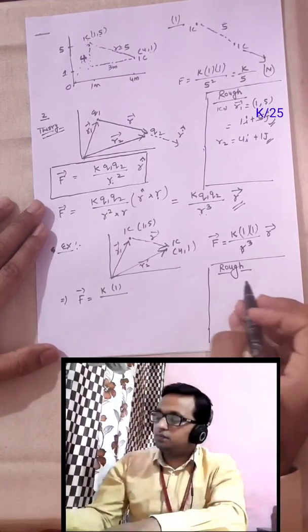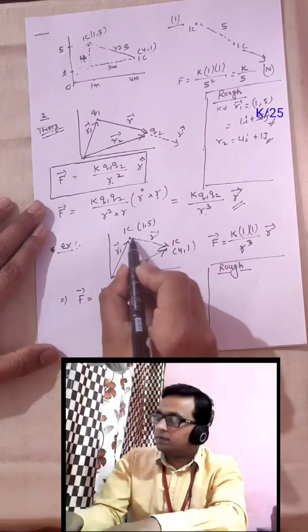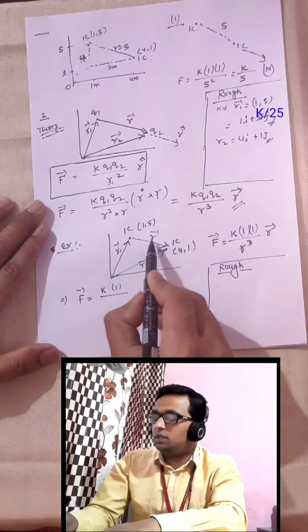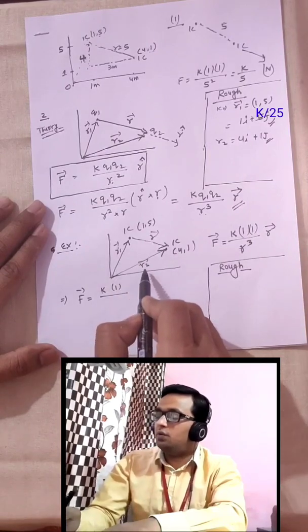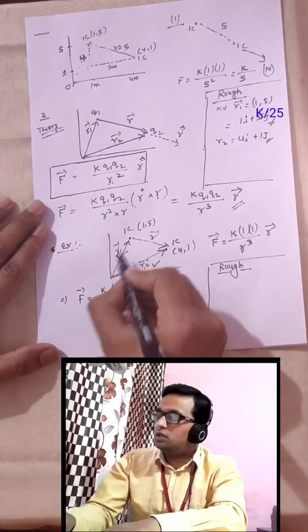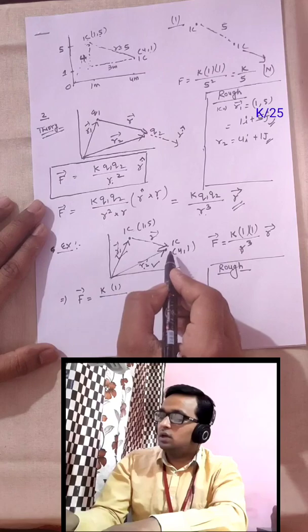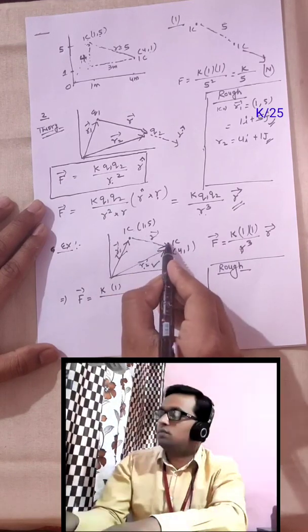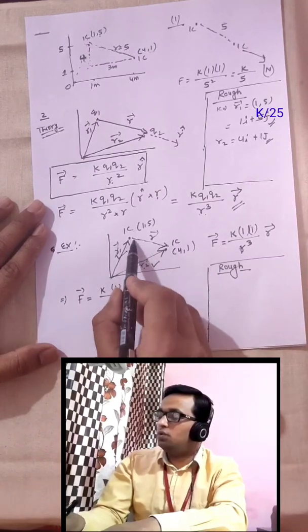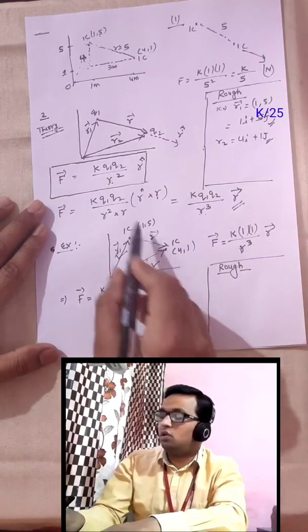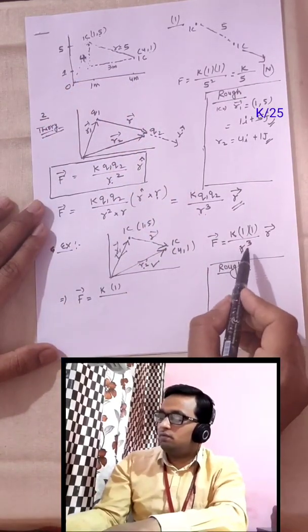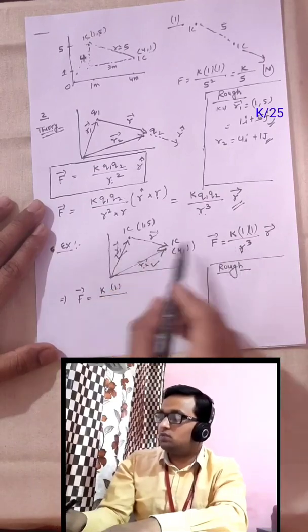There is a relation between these three vectors, r1, r and r2. r2 is known and r1 is known because these coordinates are known to us, but r is unknown. In this formula we need r, the distance between them, but we don't know how much the distance is. So we are trying to calculate the magnitude of this vector r.